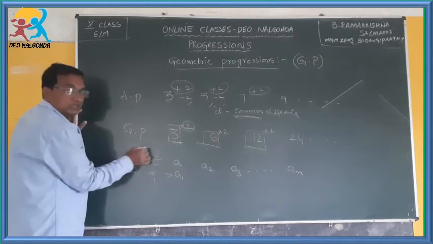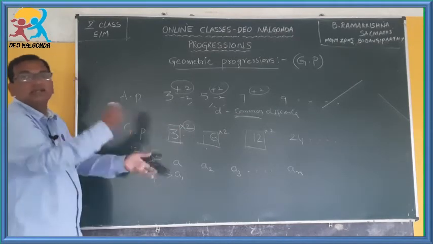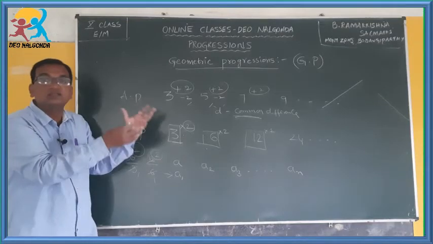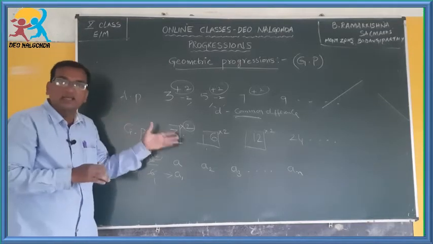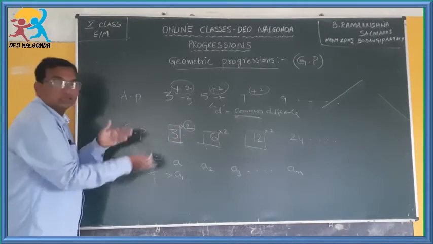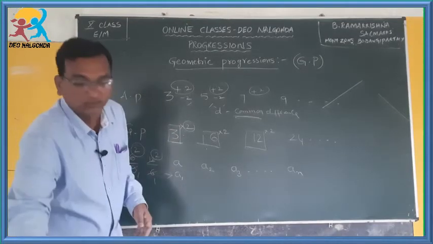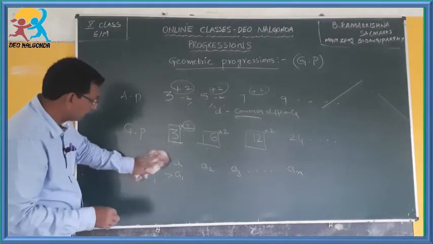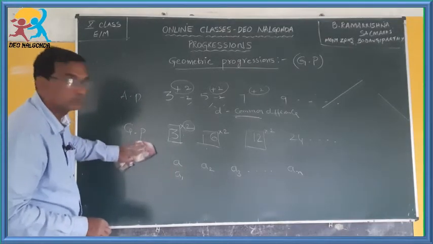So how did we obtain this 2? By dividing we obtained the 2, which is the fixed value we multiplied by earlier. So here we have to divide to get the common thing.